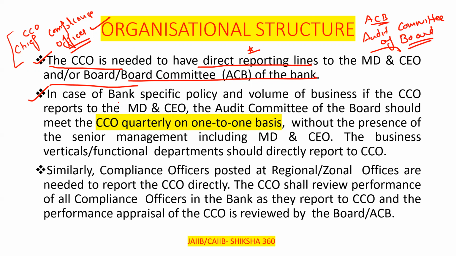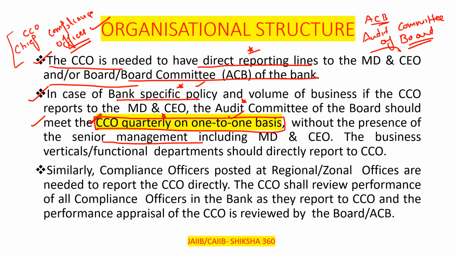Further, in the case of bank specific policy and the volume of business, if the CCO, that is Chief Compliance Officer, reports to the MD and CEO, the Audit Committee of the Board should meet the Chief Compliance Officer quarterly on a 1-to-1 basis without the presence of the senior management.